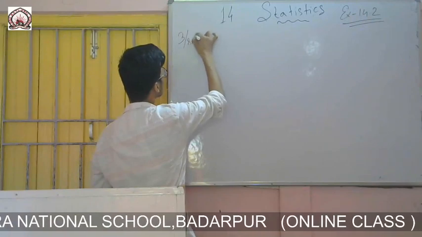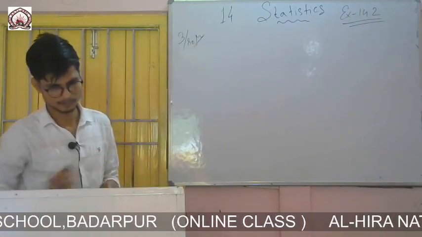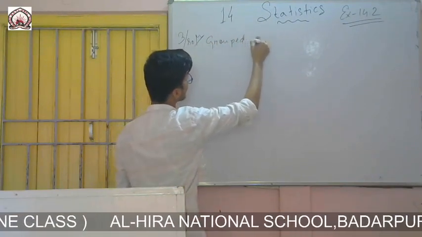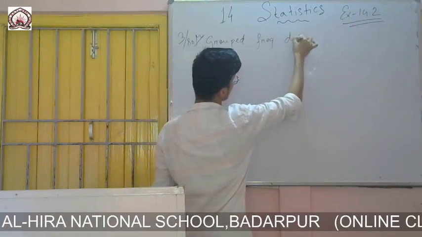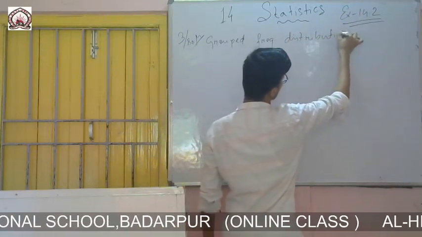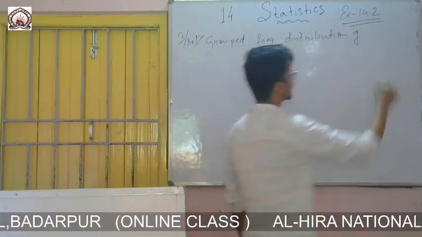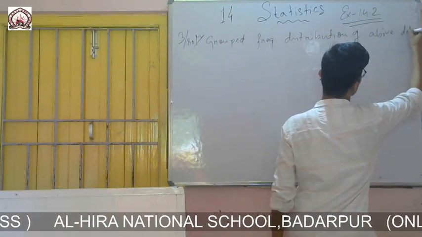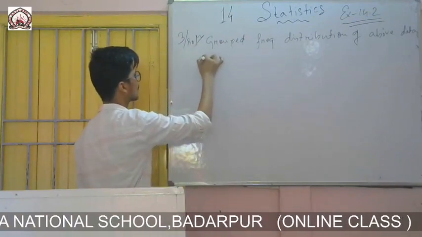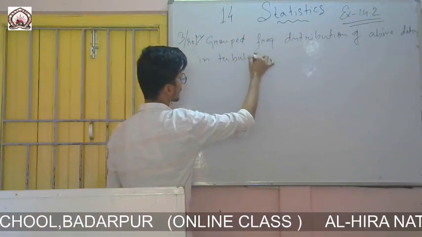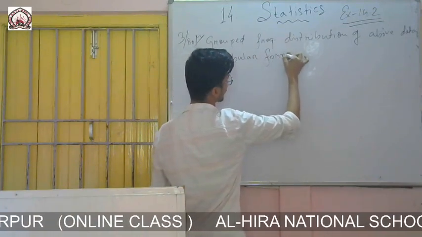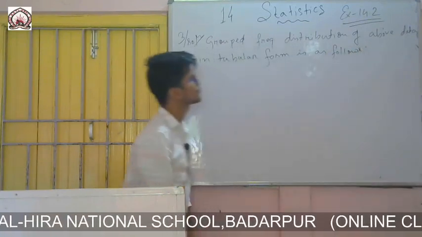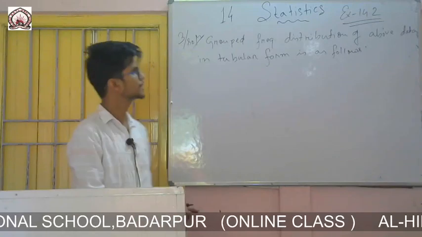Question number 3. So like earlier you write, group frequency distribution of above data in tabular form is as follows.